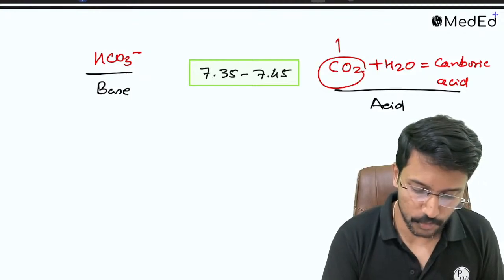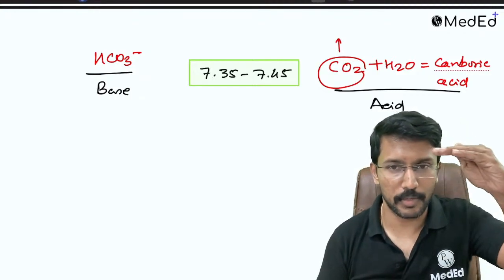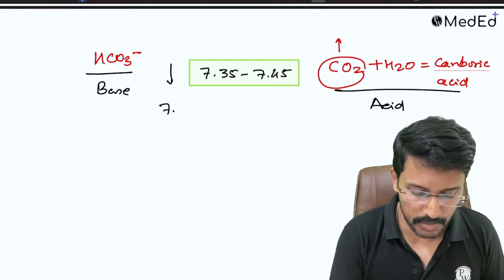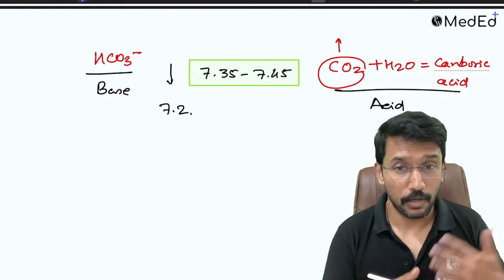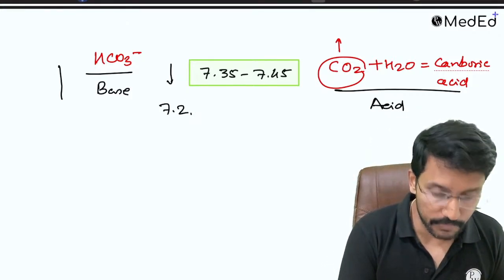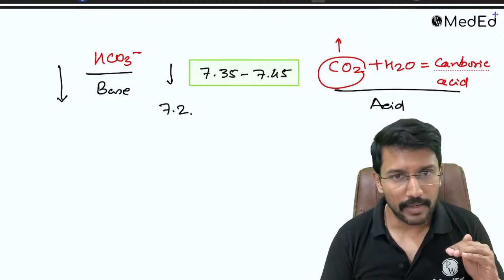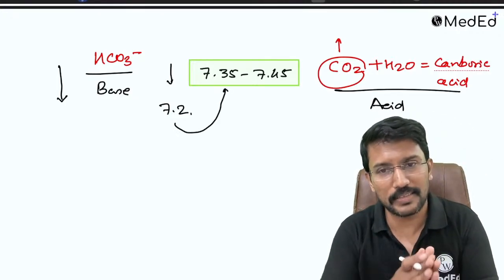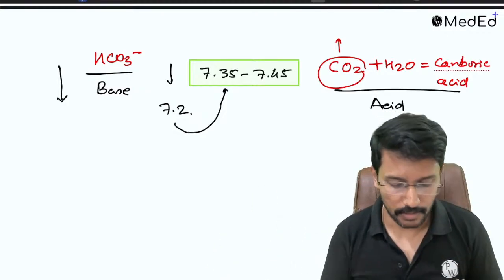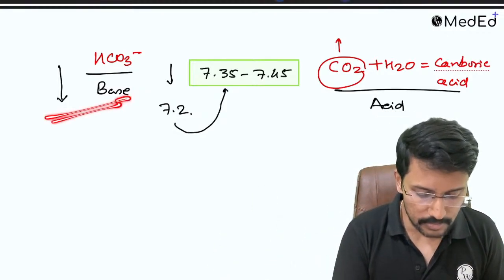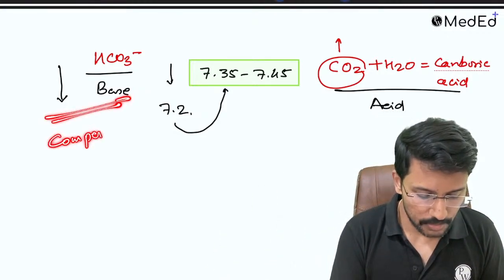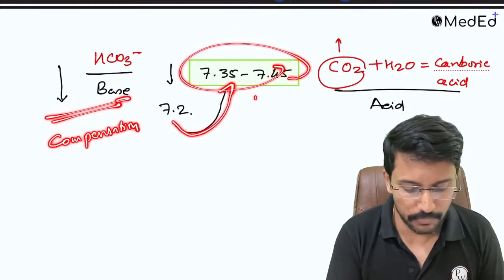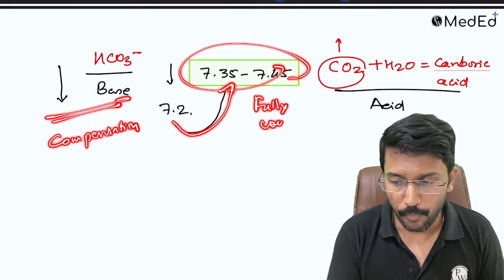Because I have COPD. Because of the increasing carbon dioxide, acid is increasing, so the pH has a tendency to drop. So let me say pH has become 7.2. Right? Now to compensate for that, the bicarbonate will drop. Once the bicarbonate drops, if the pH goes back to the normal range, then we will say fully compensated. Right? So when base decreases, it is compensation, and if the compensation is strong enough to push the pH back to normalcy, we will call it fully compensated.